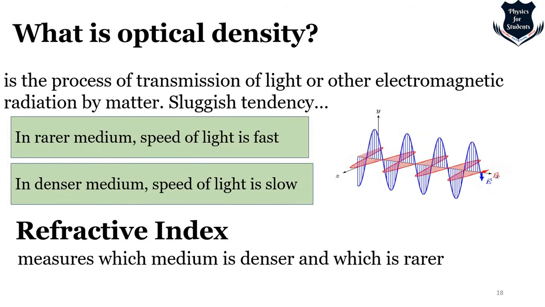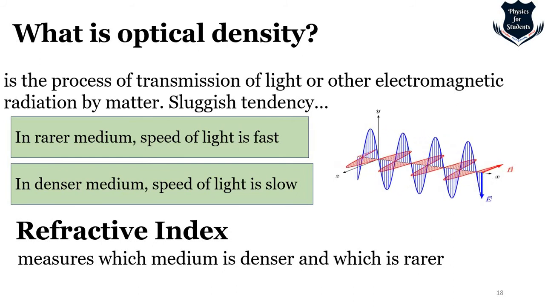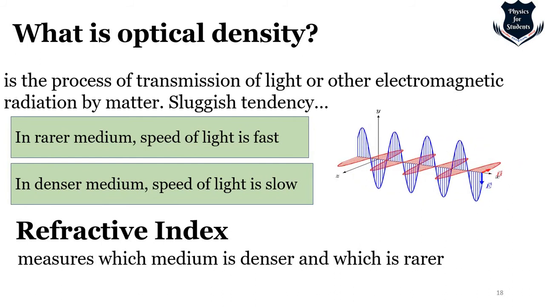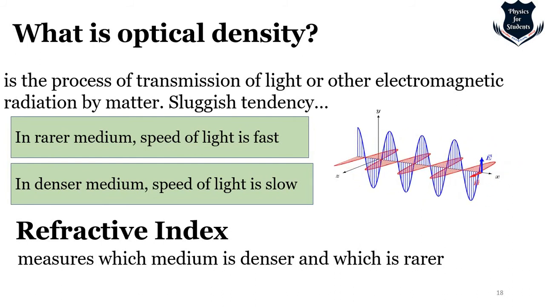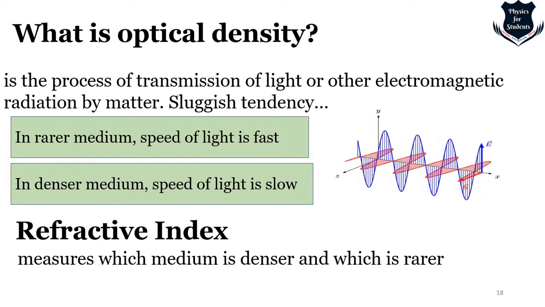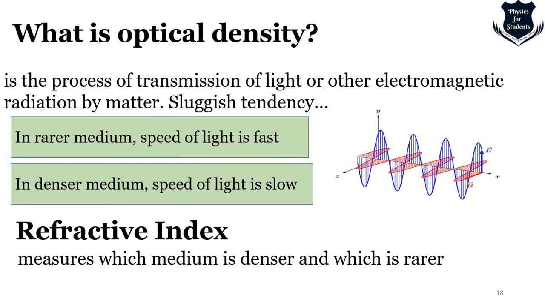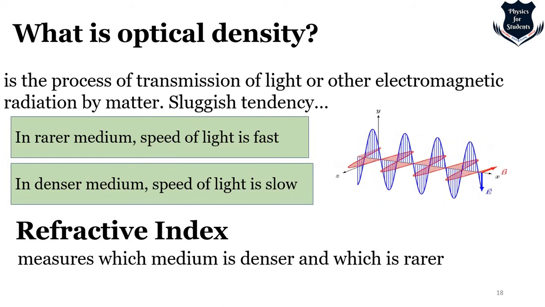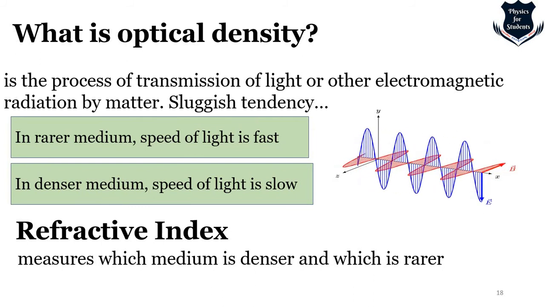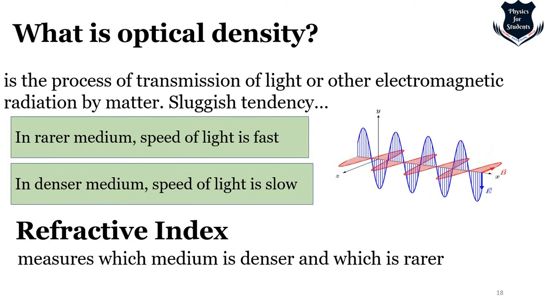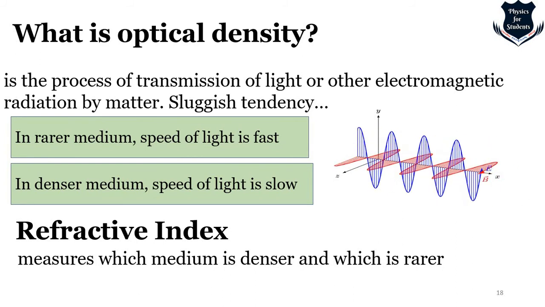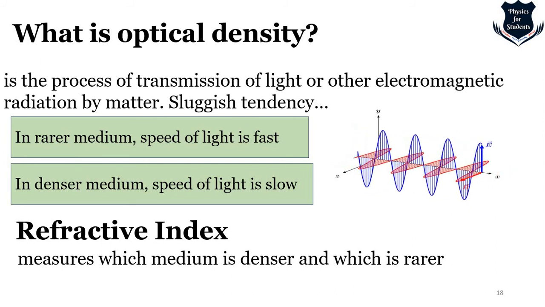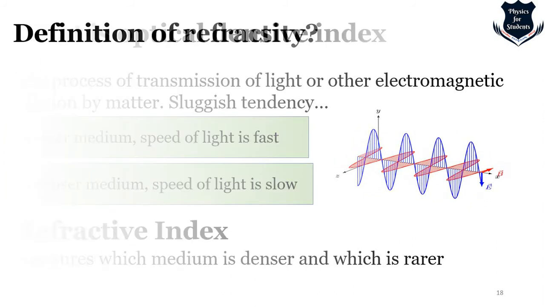Now, this is important. Refractive index is a measure of which medium is denser and which is rarer. Now you might have a question. So you understood one thing: this sluggish tendency is slow, it will interact more with a denser medium, the electrons and protons and the waves will interact, so it will become slow, right? And if it doesn't interact, it becomes faster. So the ability to absorb the power of the given light is called the optical density, and it is called the absorbance of material.